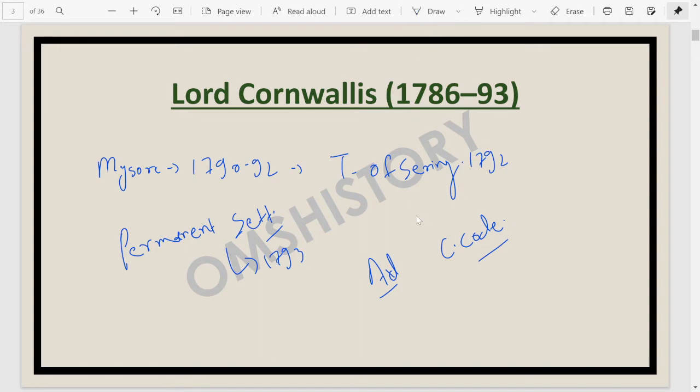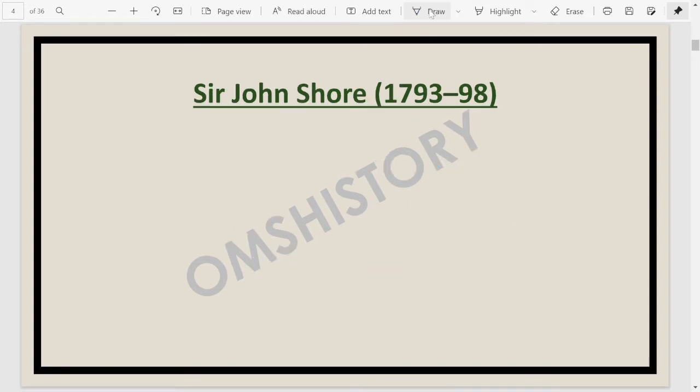Lord Cornwallis was succeeded by Sir John Shore. Sir John Shore was in office from 1793 to 1798. He played a very instrumental role in the permanent settlement, because it was kind of his own imagination. We hear about the Shore Papers.